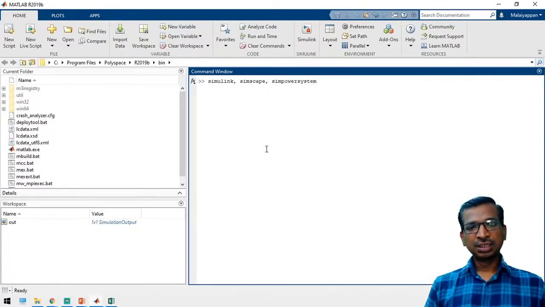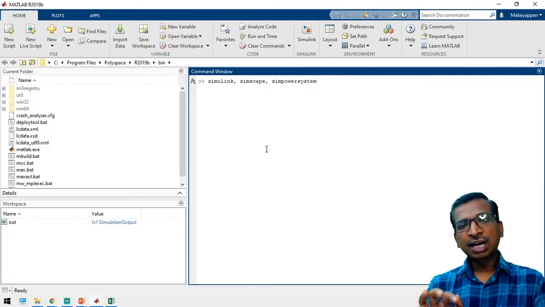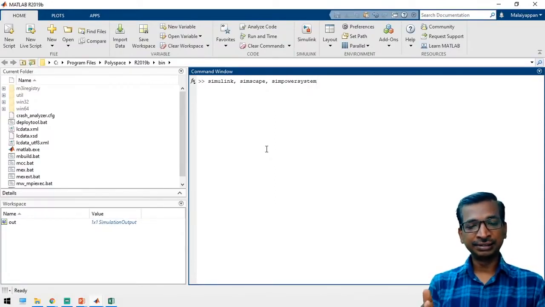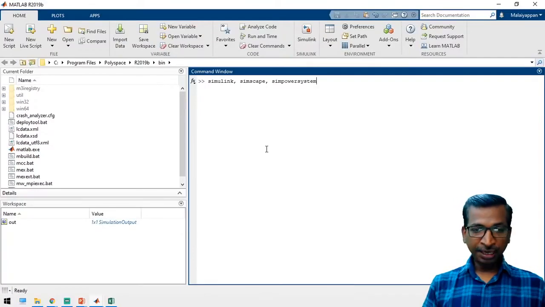These three toolboxes are necessary to finish this 30-day series. So please make sure of that.